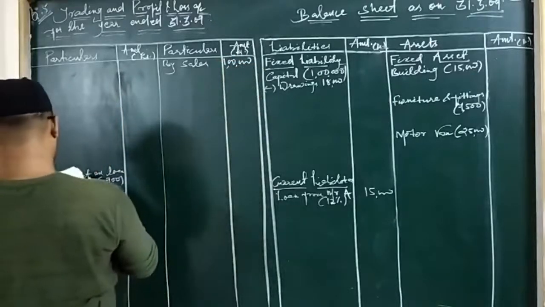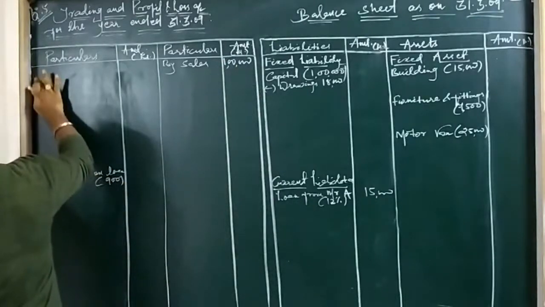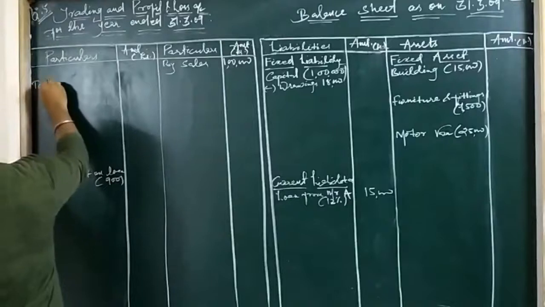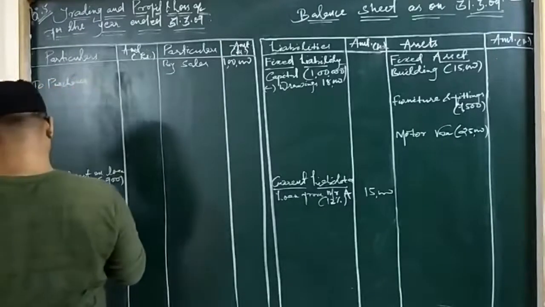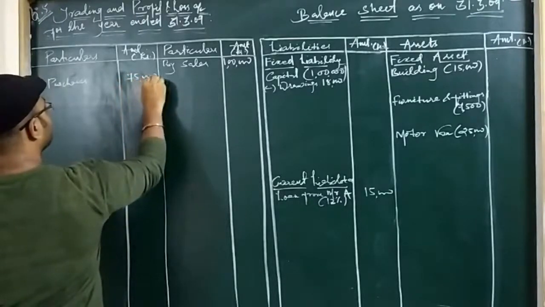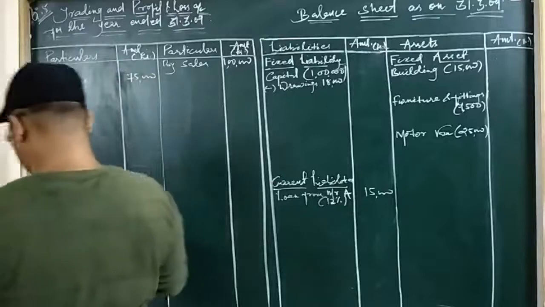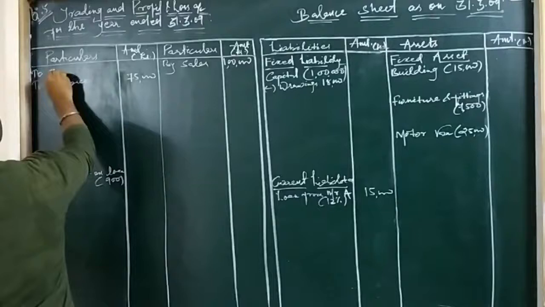Then purchases. Again there are no returns on purchases, so we can write directly the purchases. Purchases given in the question is 75,000. Then we have opening stock.